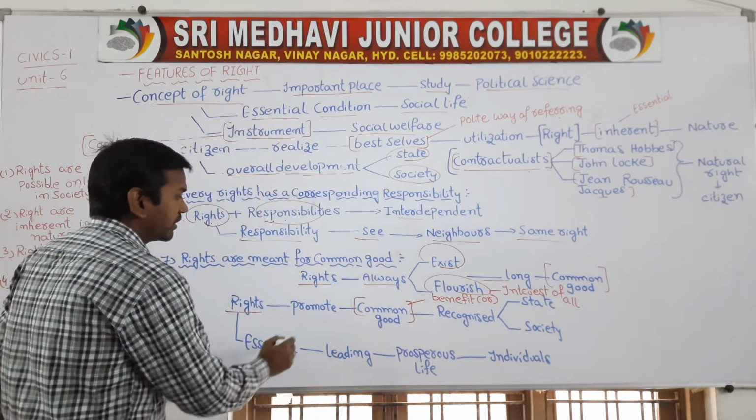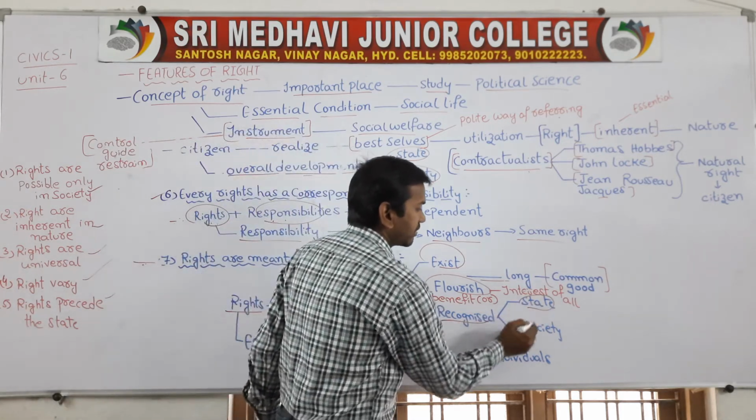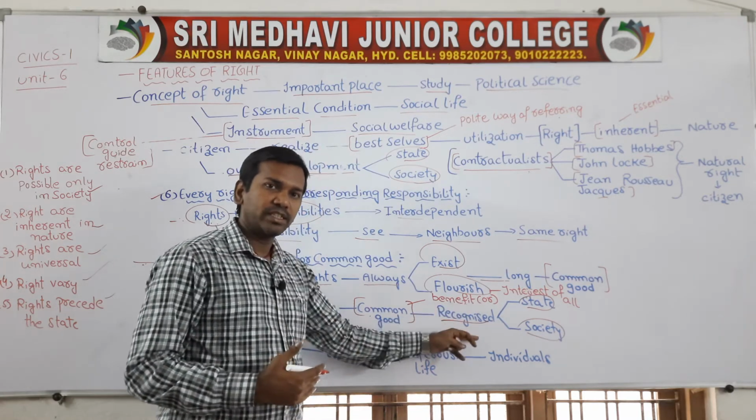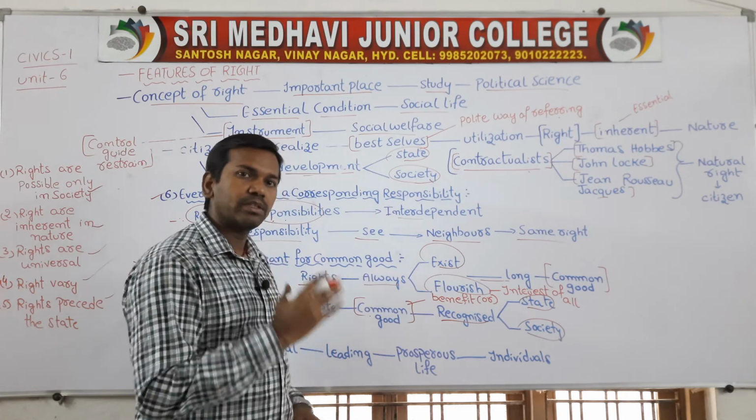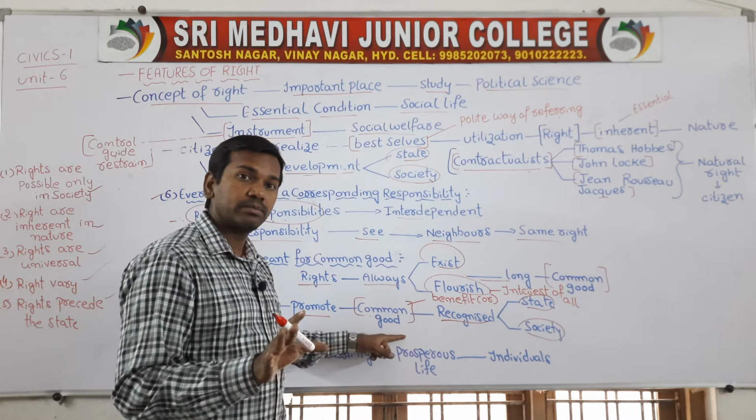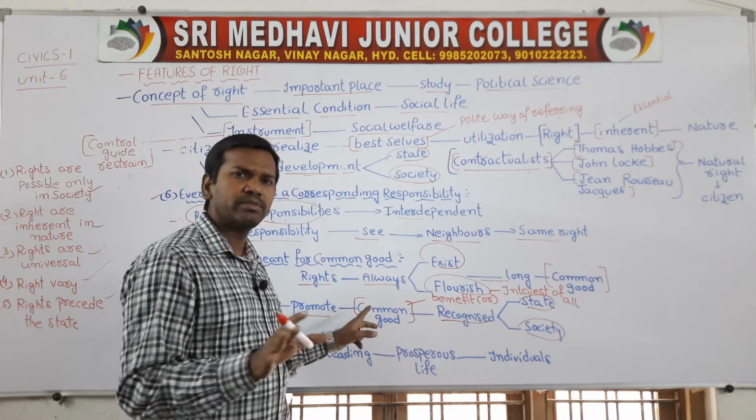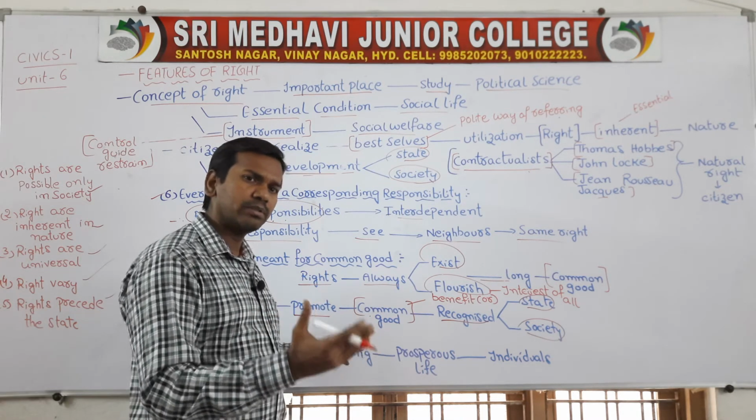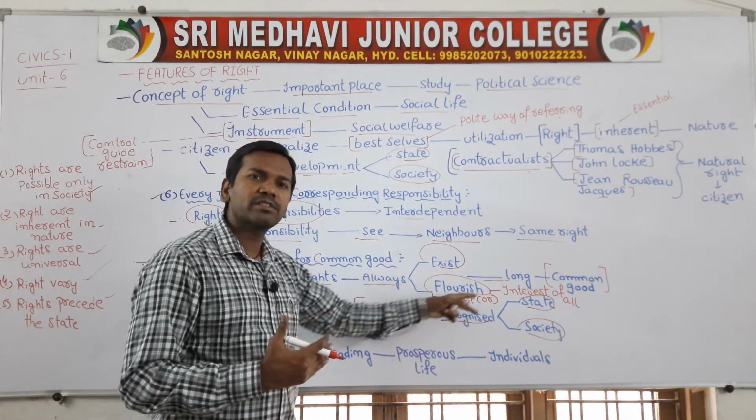Now next, rights promote the common good which is recognized by the state as well as society. Common good means the goods which benefit all the society. So rights also provide some common goods which benefit all the people. Whatever rights benefit all the people will be recognized by the state and society.